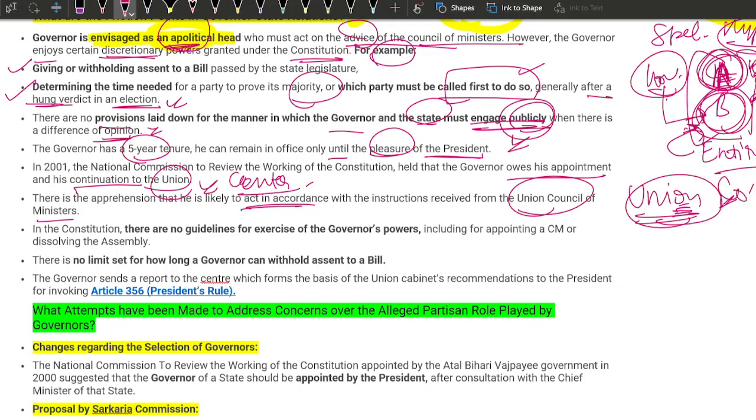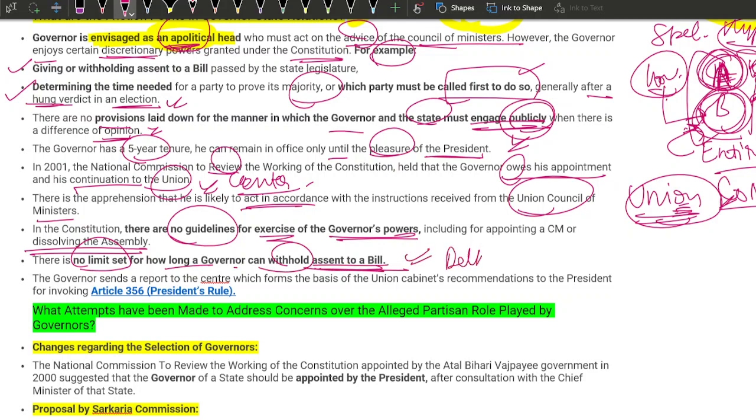This is the problem. The National Commission for Review said that the governor owes his appointment and his continuation to the Union. When the Union decides, the governor will be re-elected. In the constitution, there are no guidelines for the exercise of the governor's power, including appointing a CM or dissolving an assembly. There is no limit set for how long a governor can withhold assent to a bill. This happened in the case of Delhi.